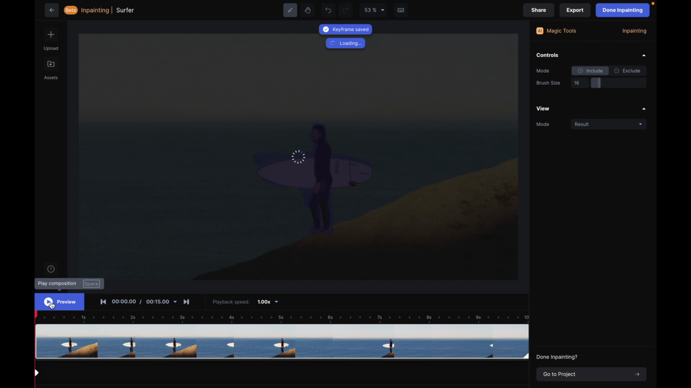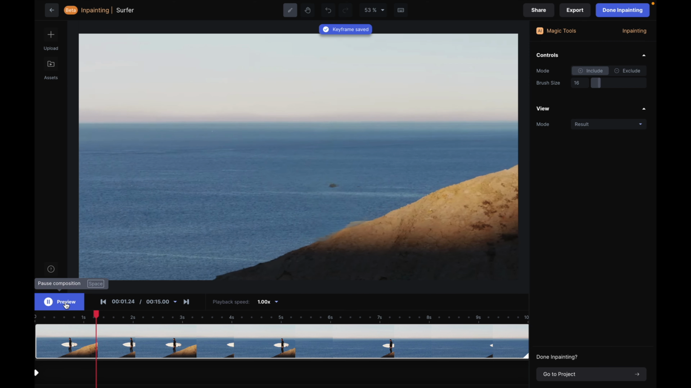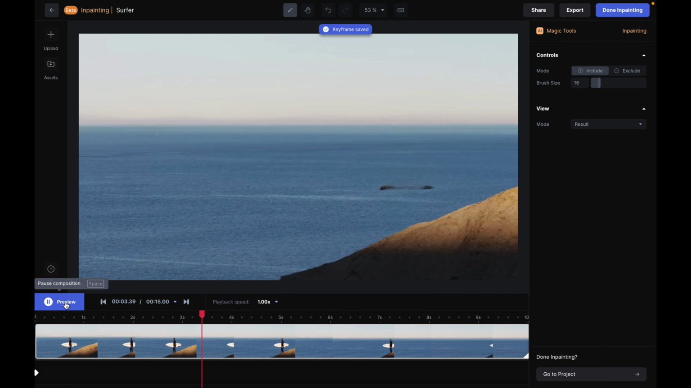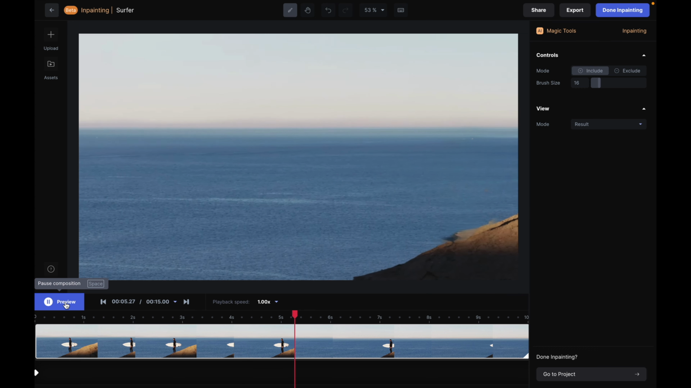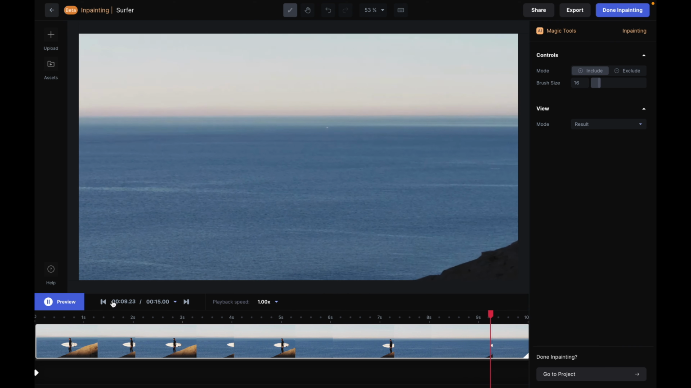So I'm now going to preview, and you can see that it is going to remove the person from the whole video. It's set at the keyframe, and now as the video moves, you can see that the person is not there. So you have to be very smooth in removing that thing.